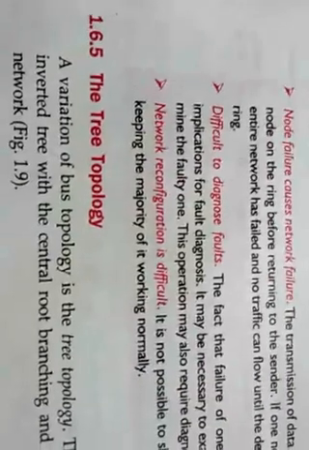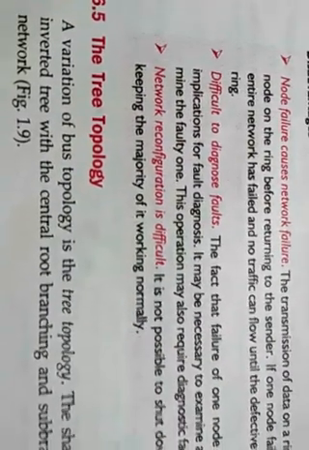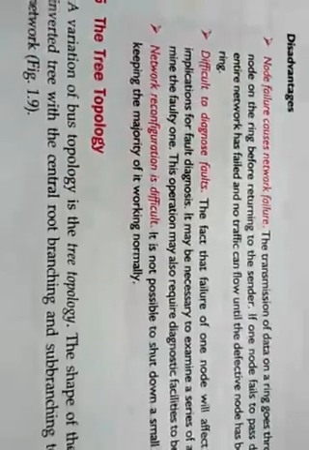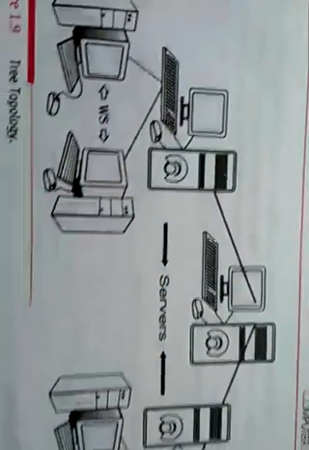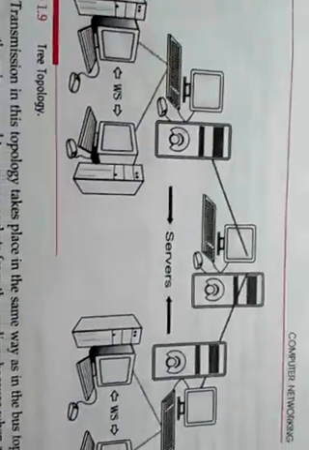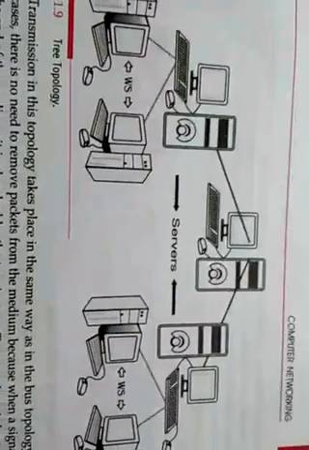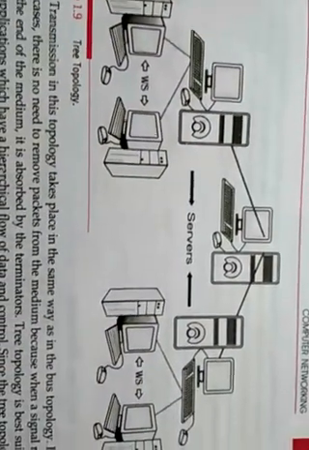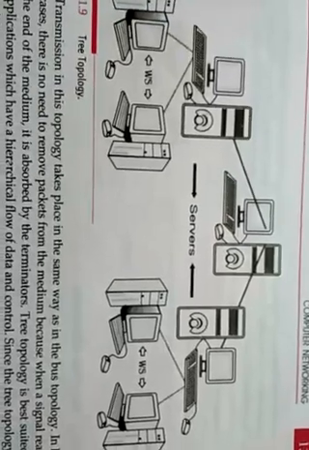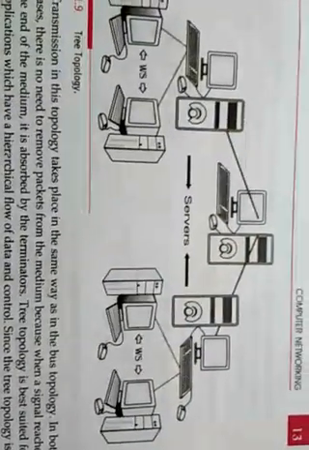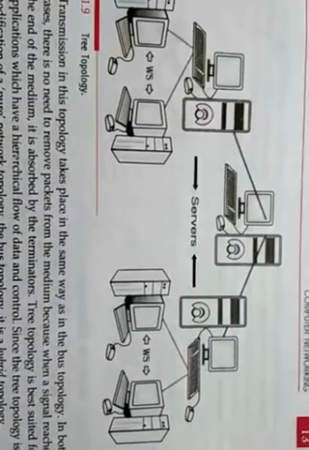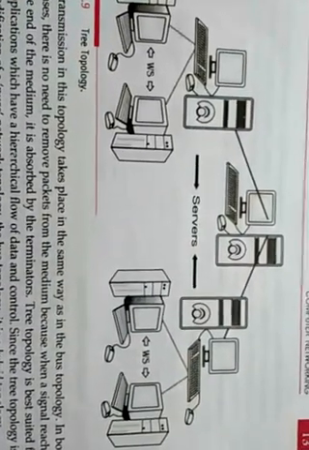And the next topology is the tree topology. This is the diagram of a tree topology, and it is mostly suitable for an organization with different offices that have different work on the data, and one common data comes from the main server.